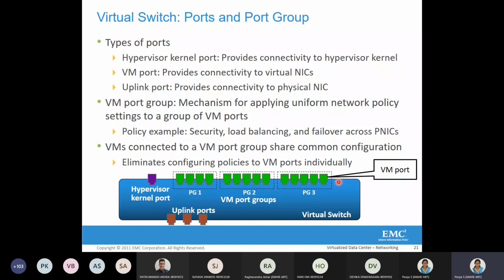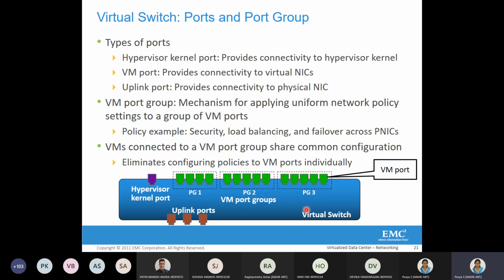So there are multiple port groups. Virtual NICs can be connected to these based on some uniform network policy. So a common network policy will be grouped here. Some will be grouped under security, and some virtual machines will only be accessing the database. So based on that policy, they will be grouped together like that. Security, load balancing, and failover decide how to group the virtual machines.